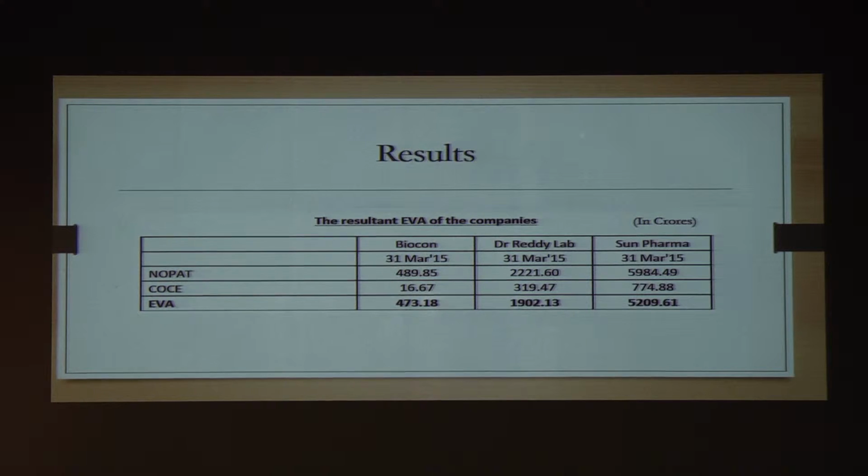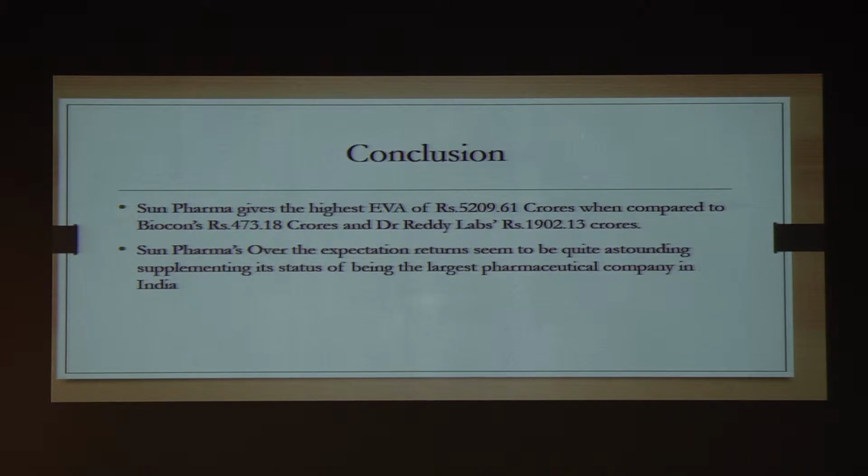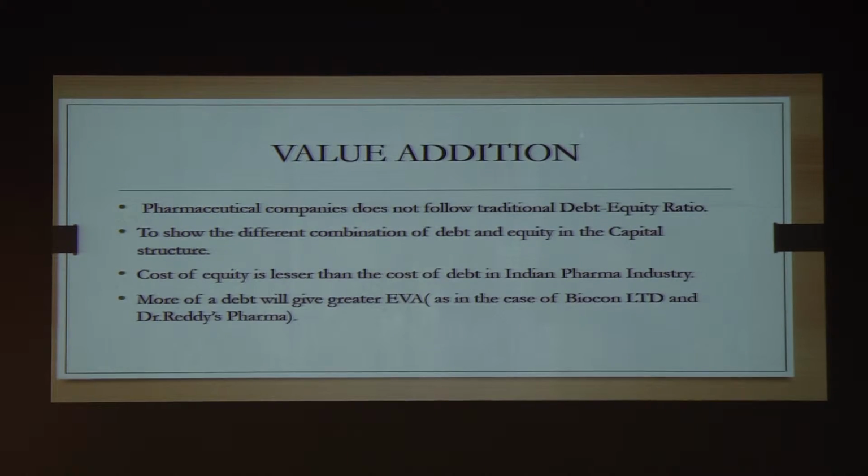And we observed that the EVA which Sun Pharma had got is the highest when compared to the other two companies. That is, it derives an EVA of about 5,209.61 when compared to Biocon and Dr. Reddy's Lab. Also, when we compare the EVA that was generated from Biocon as well as Dr. Reddy's Lab, Dr. Reddy's Lab had a greater EVA, that is of about 1,902, when compared to Biocon, that is 473.18. Why this happened was that in their capital structure, the debt component was greater when compared to the equity share capital. So thereby, Sun Pharma generates a greater EVA of rupees 5,209.61 crores.